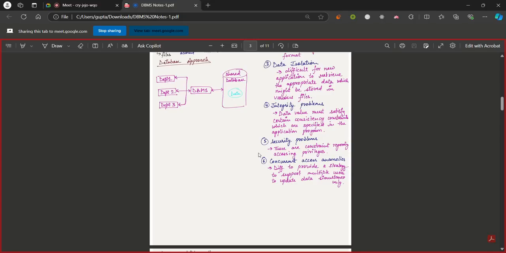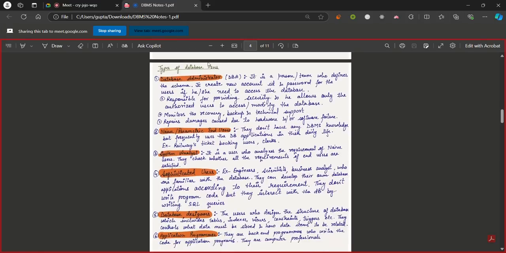In a file-based system, once the files are stored on your computer, only you can access them; no one other than you can access them. But when it is stored in a database, multiple users can access the data at the same point of time. I can access it from my PC, you can access it from yours, when it is stored online in a database. So that's not an issue there. Now we checked what a file-based system is and the disadvantages of a file-based system. Now moving forward, we'll see what the types of database users are.